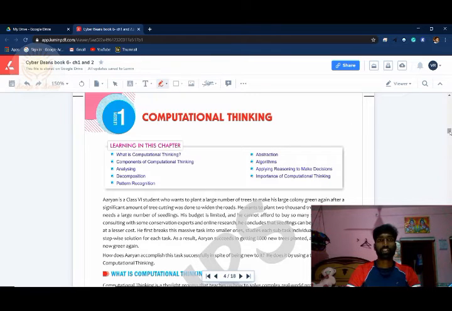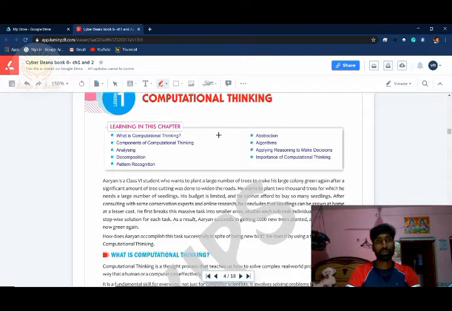This is our first chapter, computational thinking. Here we are going to learn about computational thinking, components of computational thinking: analysis, decomposition, pattern recognition, abstraction, algorithm, applying reasoning to make decisions, and the importance of computational thinking. So these are all the things we are going to cover in this first chapter.